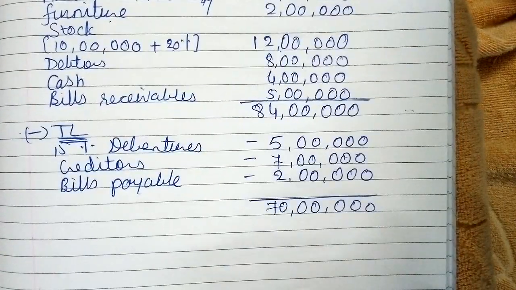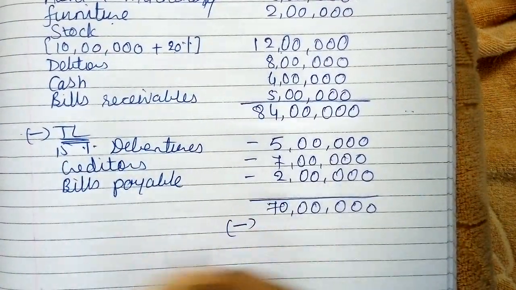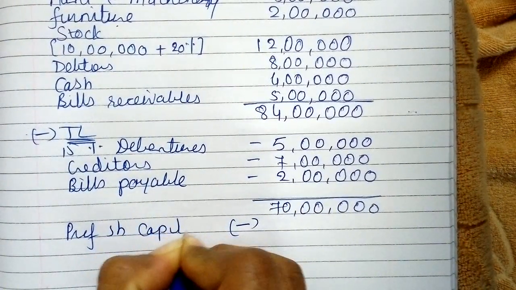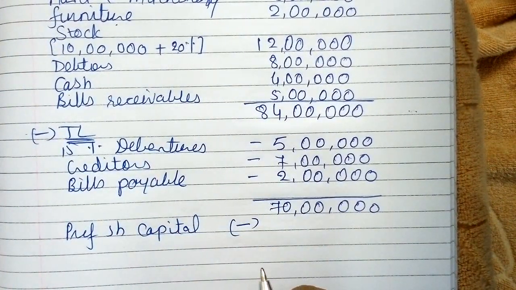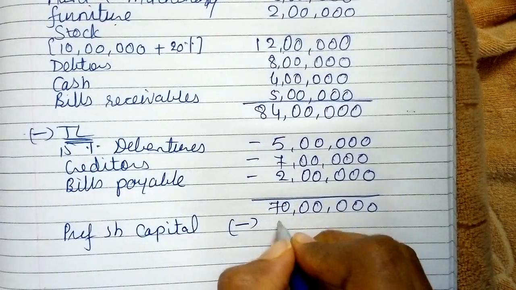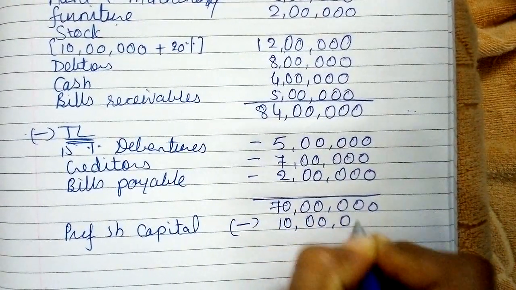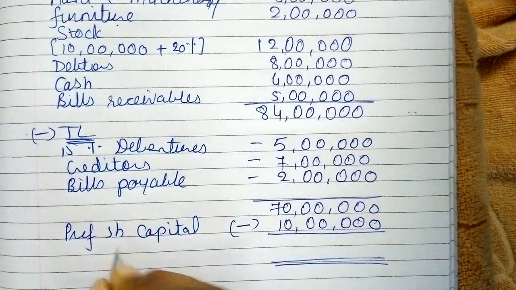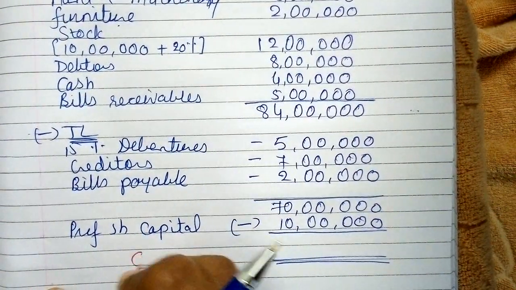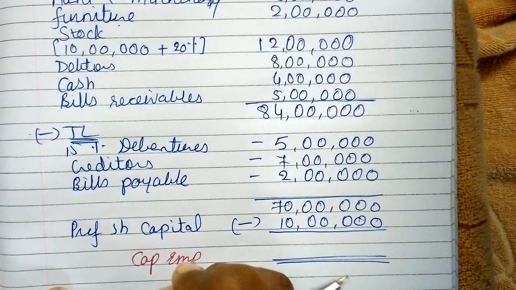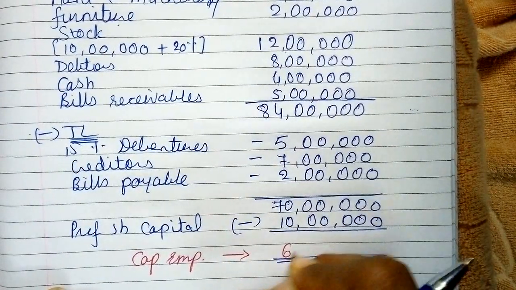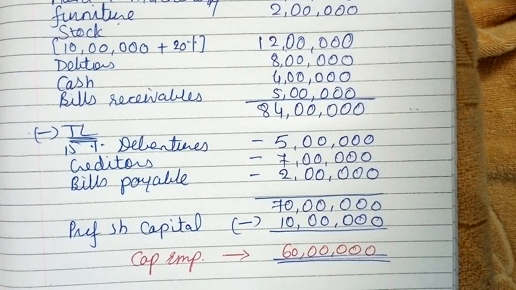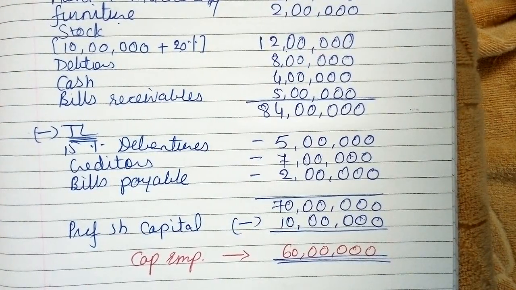And our last point, don't forget to deduct preference share capital from the same. The preference share capital is 10 lakhs. So the final answer of our capital employed or net capital employed is 60 lakhs, right? This is the answer of our point number 1.